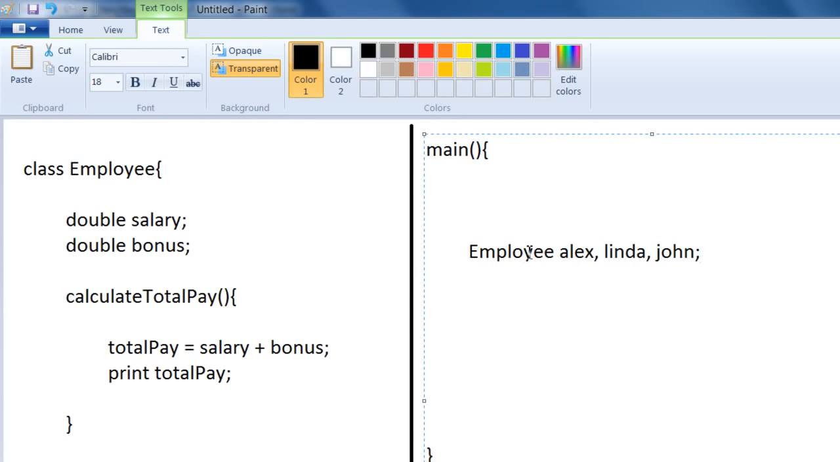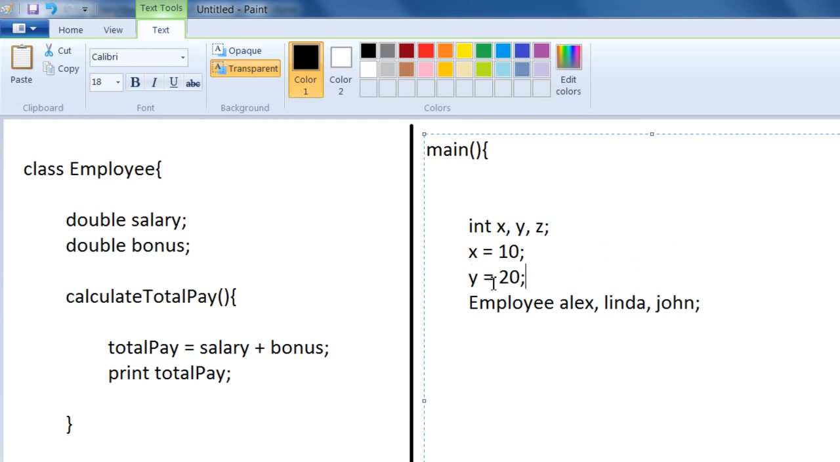Now if you remember, this syntax is very similar to this, like integer x comma y comma z. Like we have integer x, y, z, we will have employee Alex, Linda, John. Now if you remember, when you say integer x, y, z, that means x can hold an integer, y can hold an integer, and z can hold an integer. That is, you can assign some integer to x, you can assign some integer to y. Same way, when you say employee Alex, Linda, John, that means Alex can hold an employee, Linda can hold an employee, and John can hold an employee. Just like x can hold an integer and y can hold an integer.